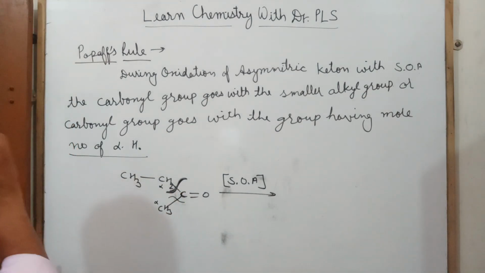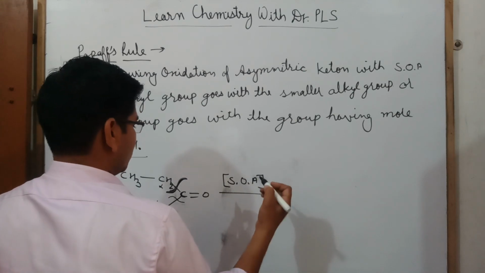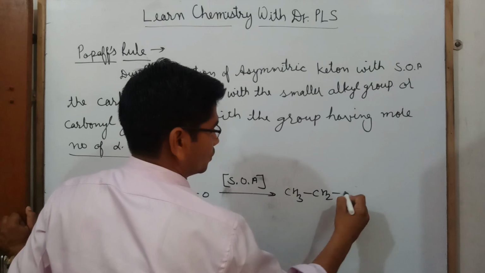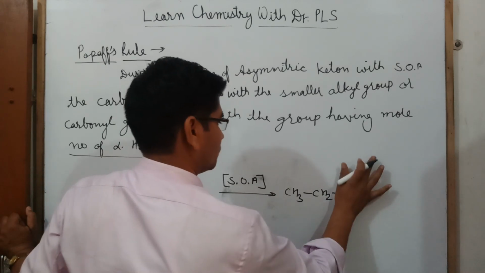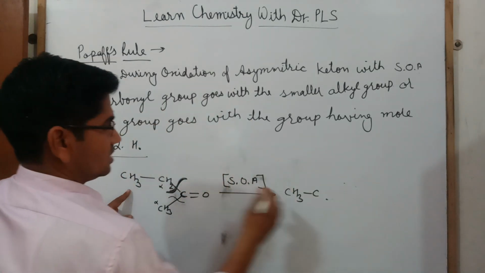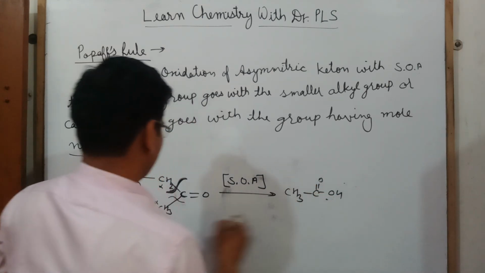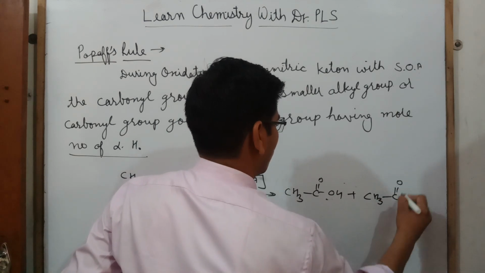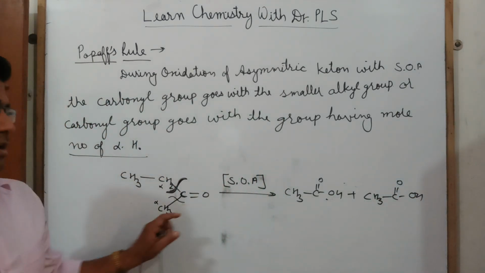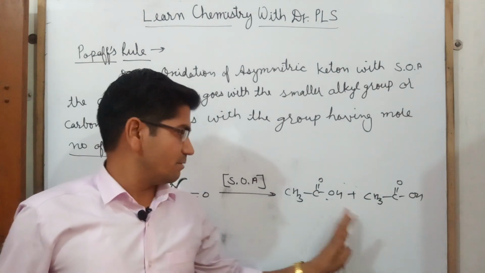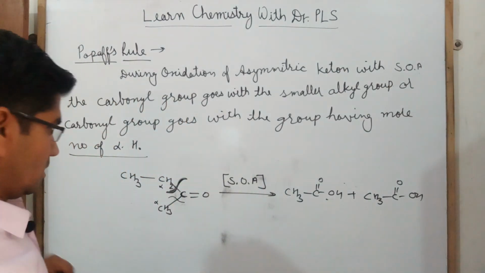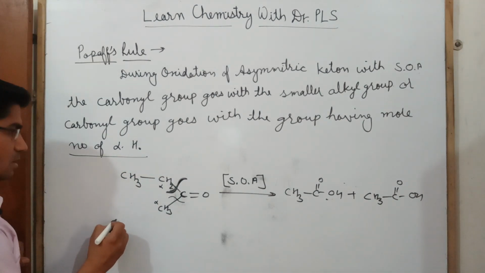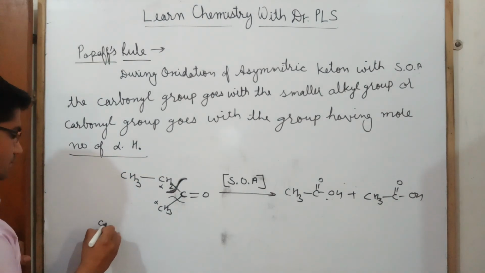So what kind of product will form? We will make 2 carboxylic acids. One will be CH3, CH2, C double bond O, OH, and the other will be CH3, C double bond O, OH. So the same product will be here, but it is not everywhere. We will check in our next example. Now I'm taking the example of this kind of ketone.